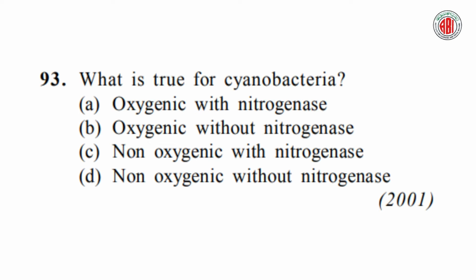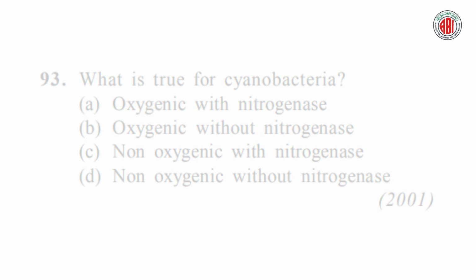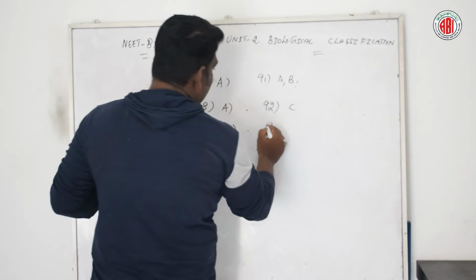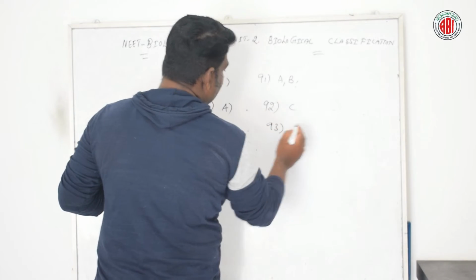Now question number 93. What is true for cyanobacteria? Here are 4 different options given: oxygenic with nitrogenous, oxygenic without nitrogenous, non-oxygenic with nitrogenous, non-oxygenic without nitrogenous. Let us see the right answer for this question. Okay, so according to this question 93, option A is the right answer.